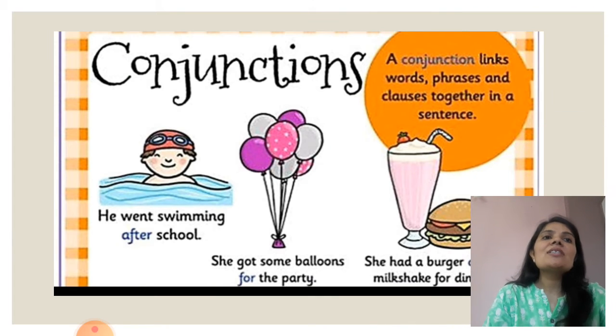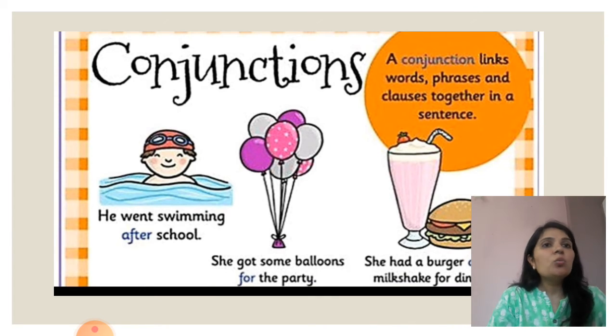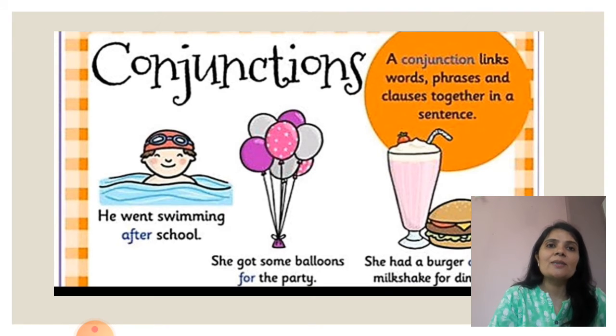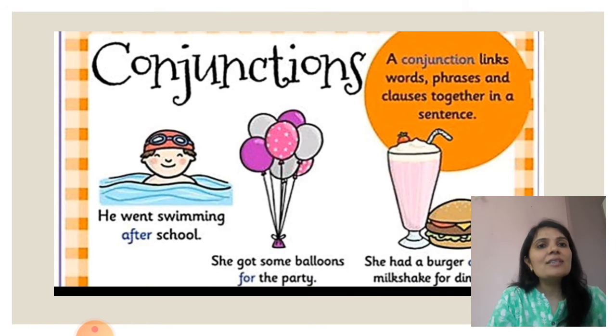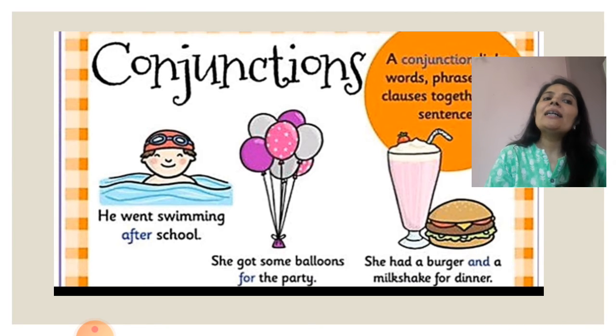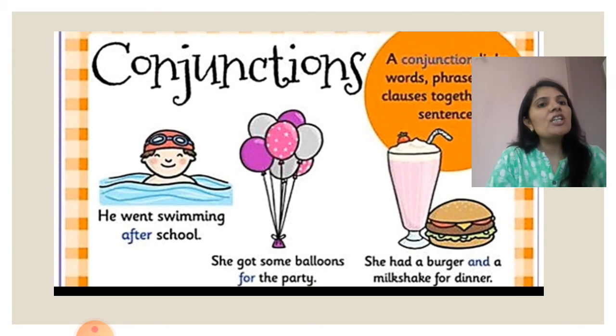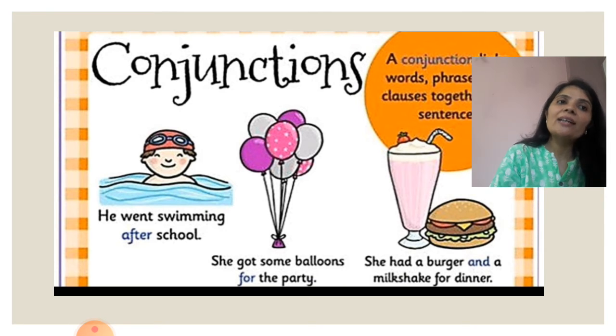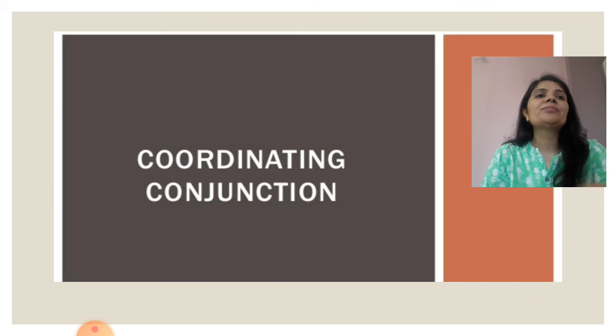See, a conjunction links words, phrases, and clauses together in a sentence. Here are a few examples. He went swimming after school. Here, after is a conjunction. She got some balloons for the party. For is a conjunction. She had a burger and a milkshake for dinner. See, she had burger and milkshake, so and is a conjunction.